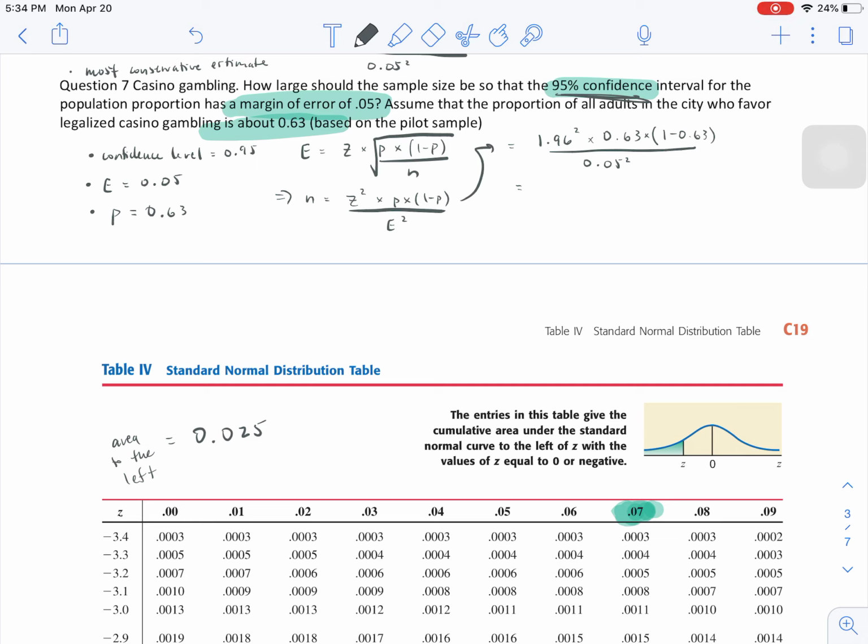You should get 358.19. Remember, we're dealing with numbers of people, so I'm going to round up, and I should get 359 people. This is our desired sample size for a margin of error of 0.05.